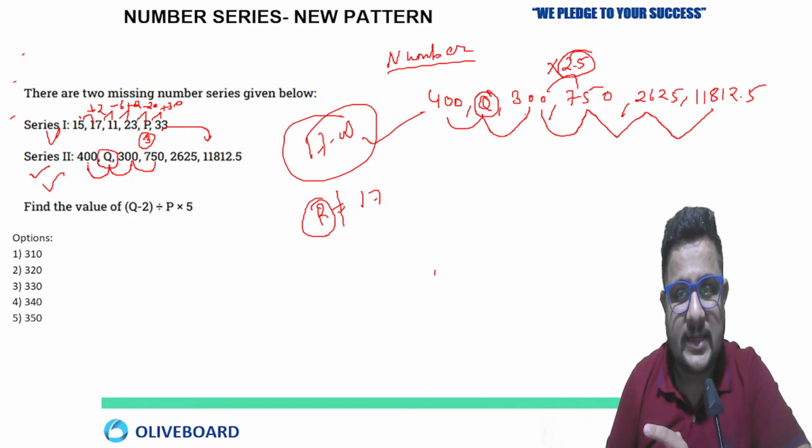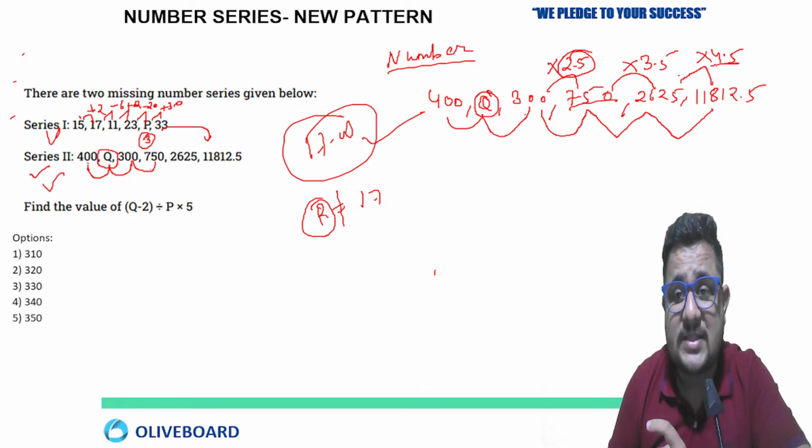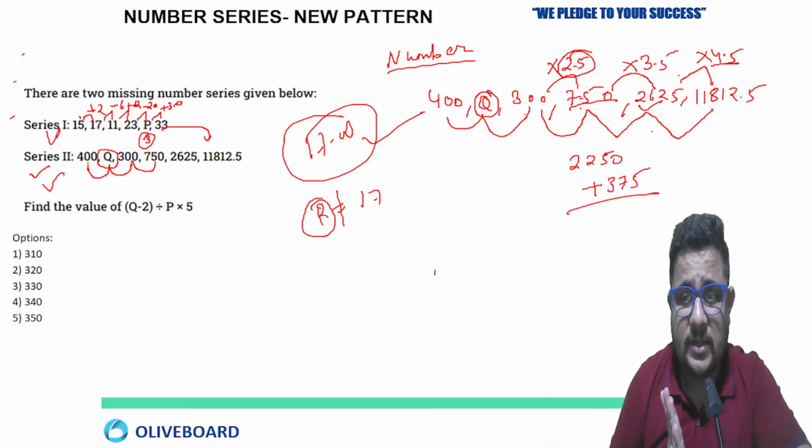Double of 300 is 600, then half of 300 added gives 750. Then 750 multiplied by 3.5 gives 2625. 2625 multiplied by 4.5 is the pattern. Check: 750 times 3 is 2250, plus half of 750, which is 375, gives 2625.